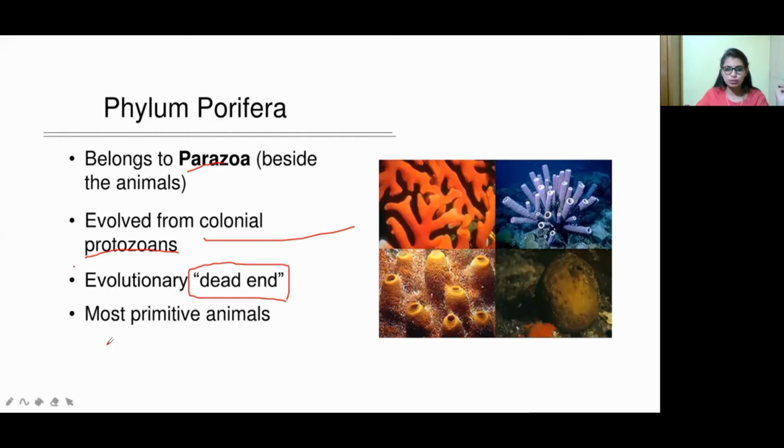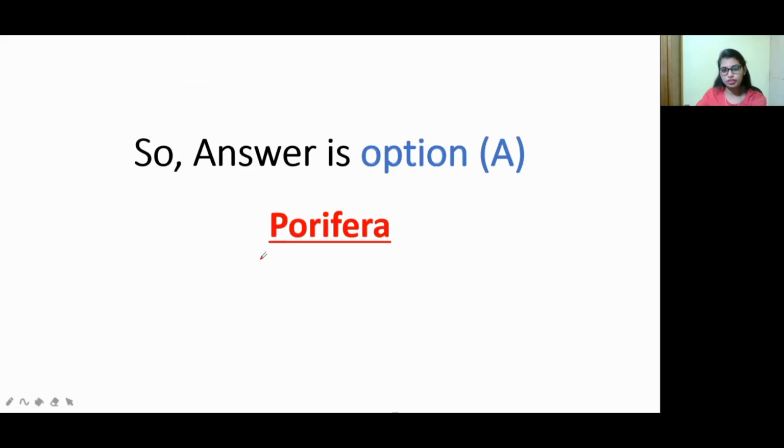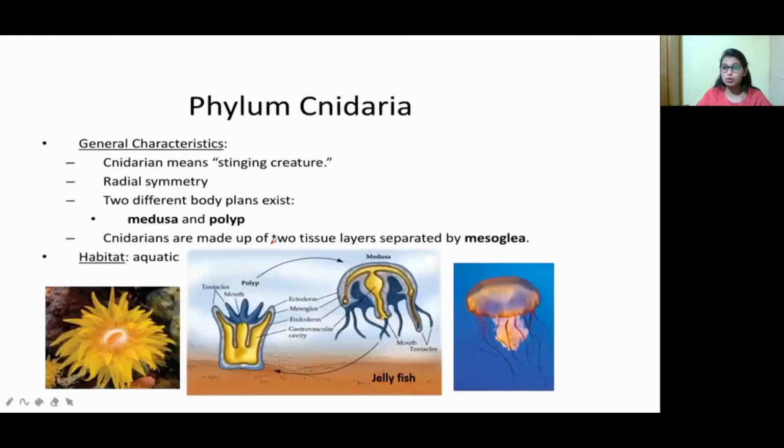So it is the most primitive animals. Which one? This phylum Porifera, right? It is the most primitive animals. You can see over here in the diagrams. So all these are diagrams of Porifera phyla. So let us see the next one, which is the answer. So where we can see the dead end in the Porifera. That's why option A is the answer.